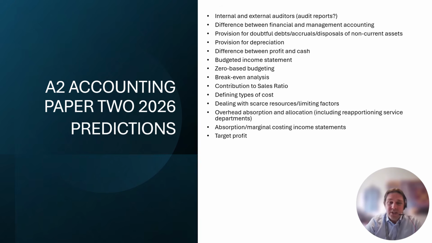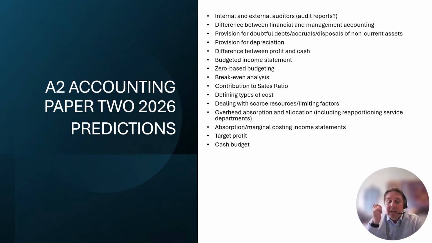Target profit, as far as I can see, only came up once. So working out your target profit for some different permutations, so that variable cost, fixed cost, certain markup, then the new price if those figures change, definitely something to review. Pretty sure it's 2022. If you have a look at that question, I've done a video on that one as well. And yeah, that could be due as well.